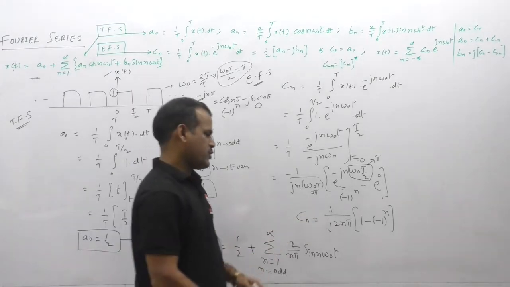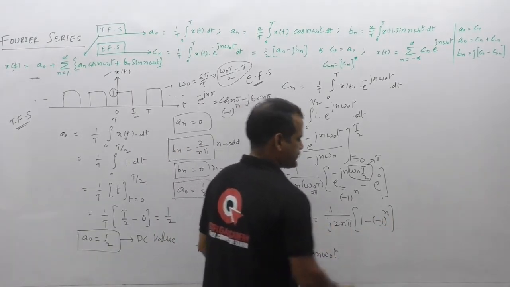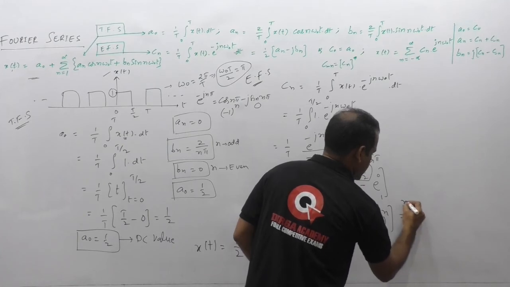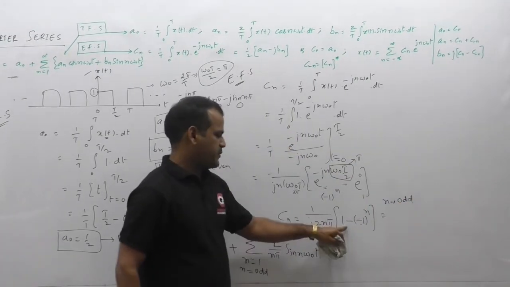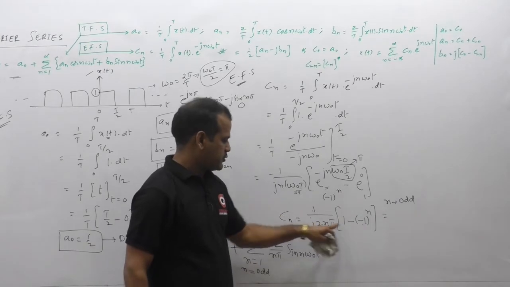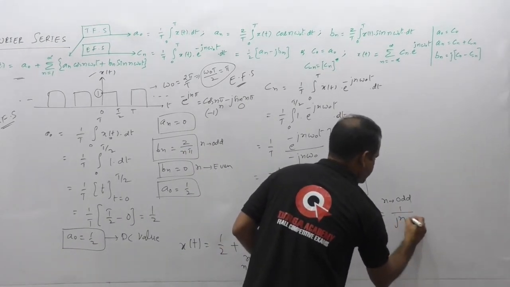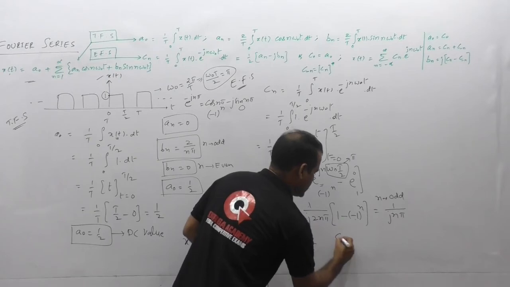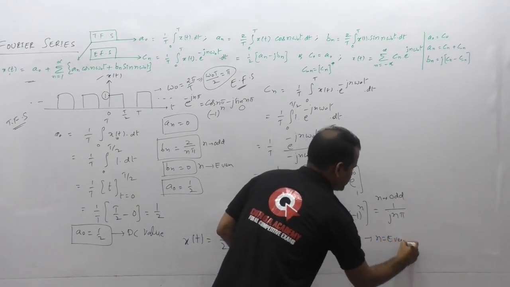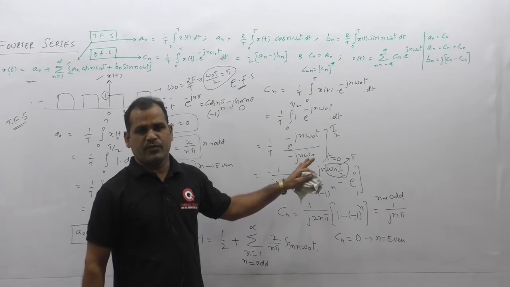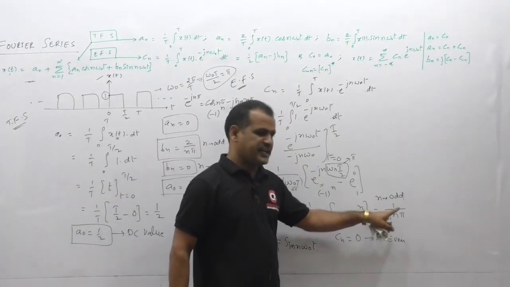If we take odd harmonics, because if n value is even this term will become 0. So Cn value, if n value is odd, this expression equals 2, this 2 gets cancelled. Finally we are getting 1 by j n pi for odd values, and Cn value is 0 if n value is even. So from the direct formula we are getting Cn coefficient value 1 by j n pi.